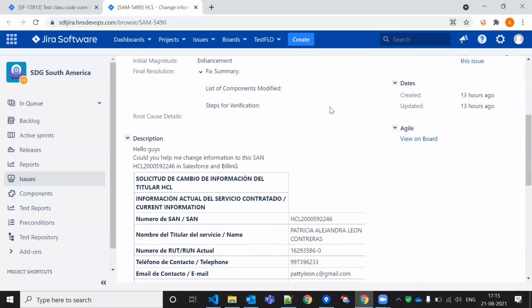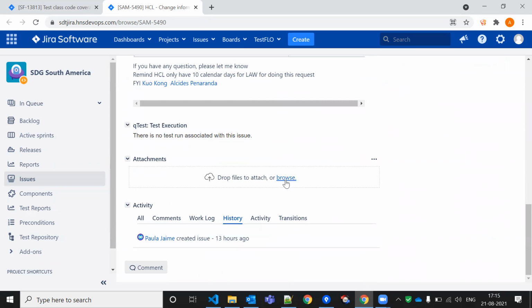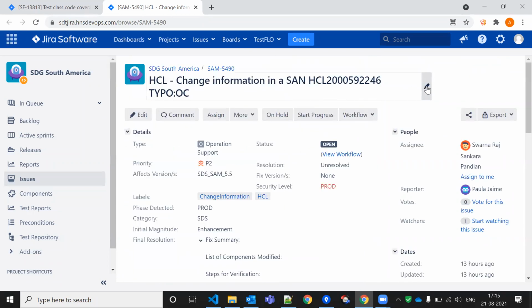For that, if you have documents, technically we should not upload any document in this one only. If it is really necessary, then we can browse and upload. Otherwise, we have Confluence. We can go to Confluence and upload the document there. Confluence is only used for uploading documents.